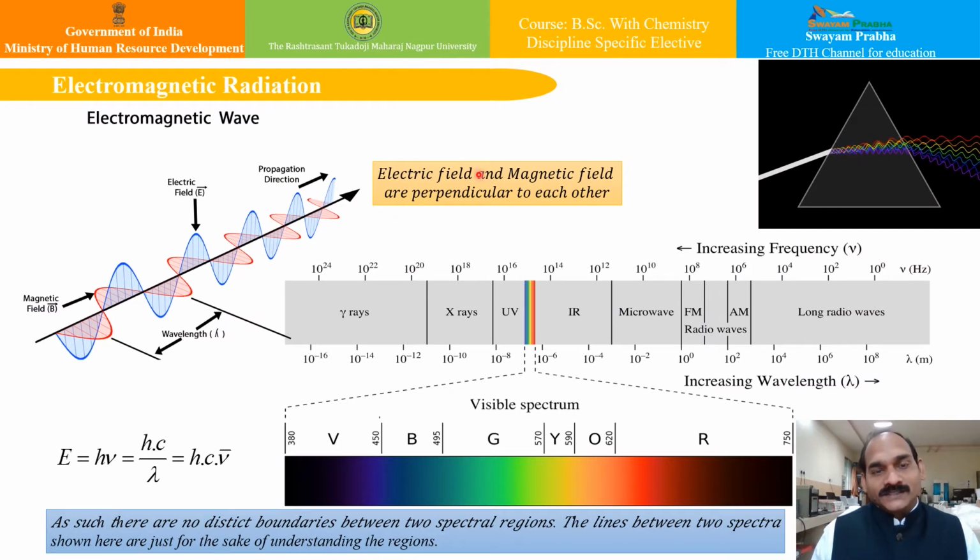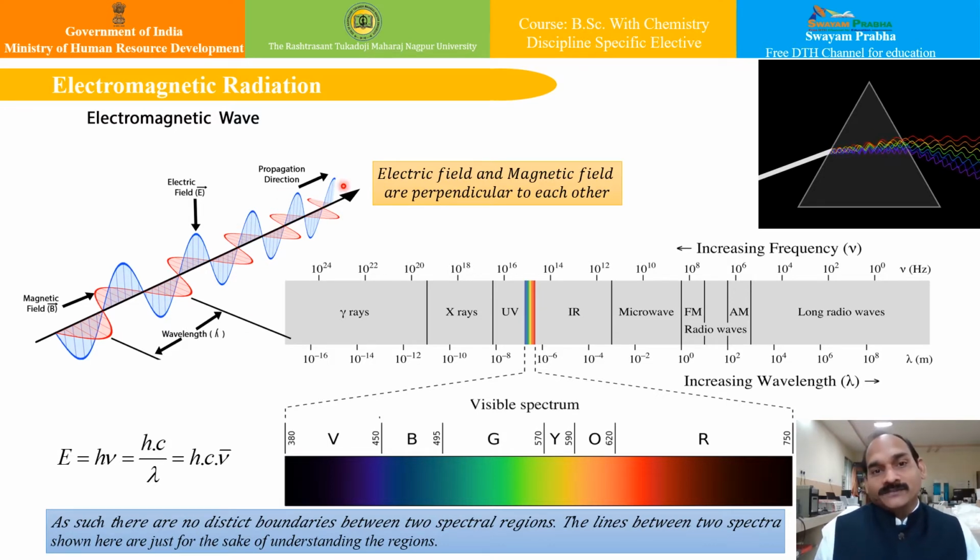Now friends, what are electromagnetic waves? These electromagnetic waves are similar to ocean waves. They transmit energy and they are produced due to vibration of charged particles, and they are composed of electric and magnetic waves. Herein, you can see the magnetic wave as the red line, and the electric wave as the blue line, and their propagation direction.